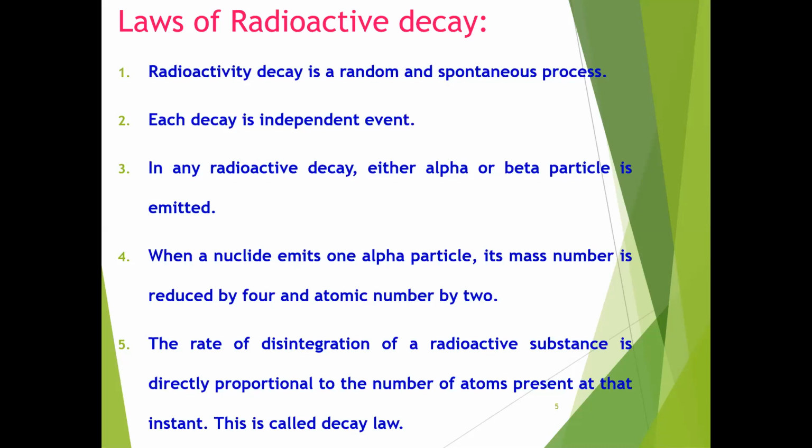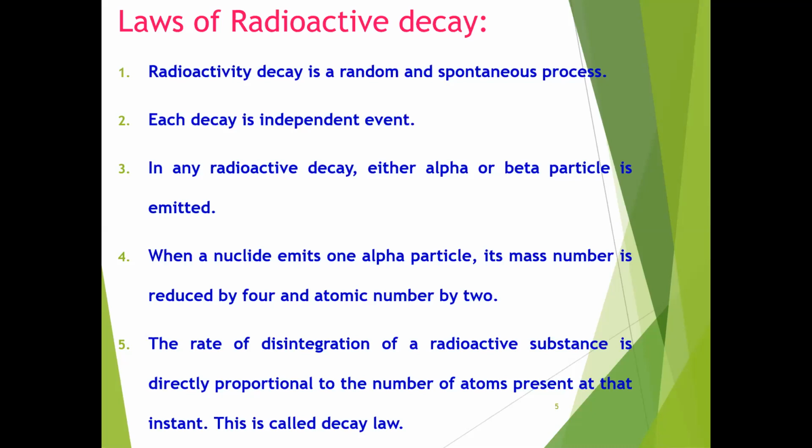These are the laws of radioactive decay proposed by Rutherford and Soddy. First, radioactive decay is a random and spontaneous process. It is a random process and it is a spontaneous one. Radioactivity is related to the nucleus.